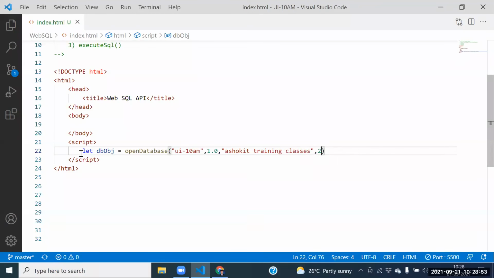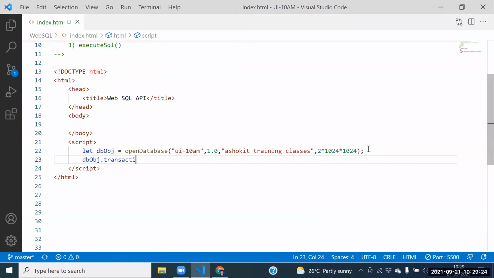Next one, size: 2 into 1024 into 1024. This is the size we need to pass. Guys, callbacks are optional. If you want to pass it, pass it; if you don't, ignore it. Description, version, everything is optional. So automatically we're getting the database object now. Can I perform one transaction?